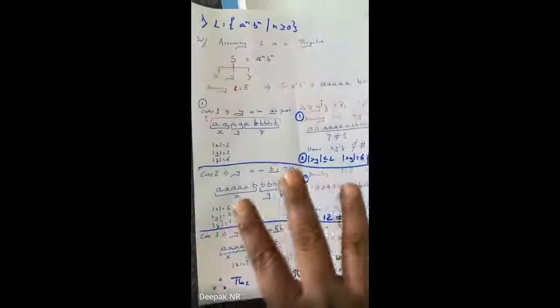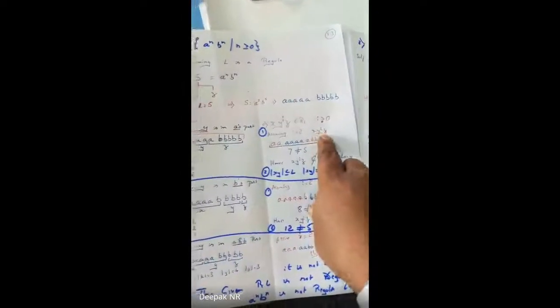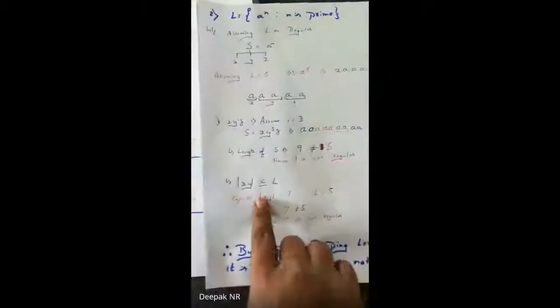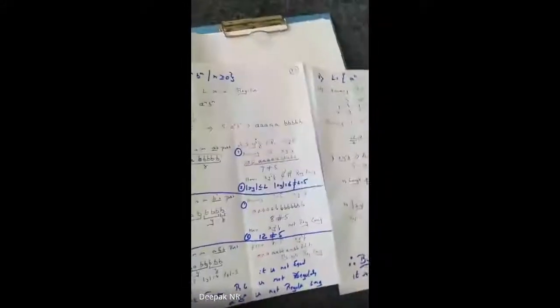So these three conditions must be there. One is x, y, i and z. Another is y greater than 0. And the last one is the length of xy. These three conditions I have to take and prove, that the length of xy is less than or equal to the limit. Okay sir, thank you. Understood? Any queries? Okay, if no queries, I think you guys can sign off from the meeting now.